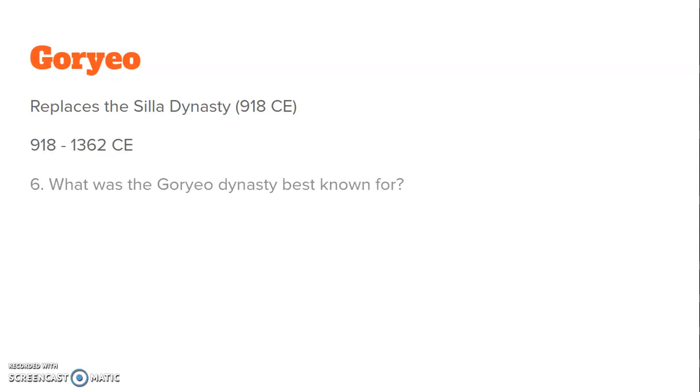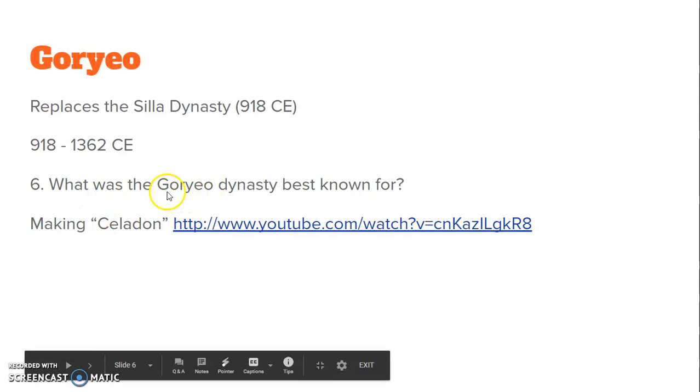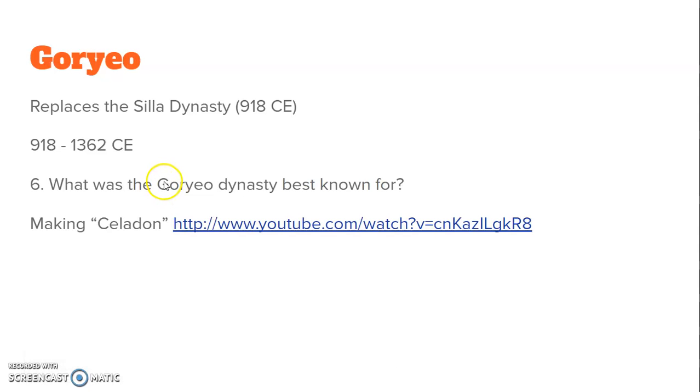So after those three kingdoms kind of fell apart, the Goryeo replaces the Shilla dynasty in 918 CE, and it existed from 918 to 1362 CE. So what was the Goryeo dynasty best known for? Well, maybe aside from its name, because that's where they get Korea. One thing that they were best known for is making celadon. So I want you to pause my video, click on this link right here, and you'll see what that process is like.